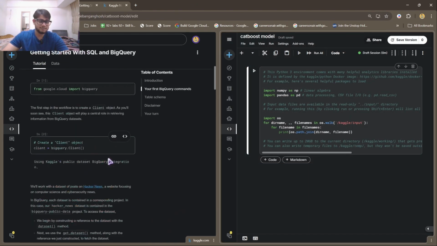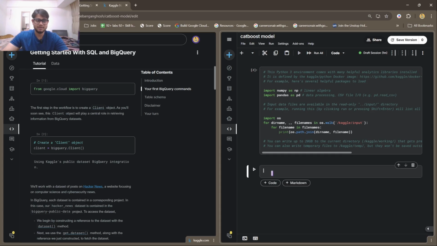I'll either copy or read from here and write my code side by side, which basically helps me practice. So you can import BigQuery and run that, and it will be running. Like that you can practice.